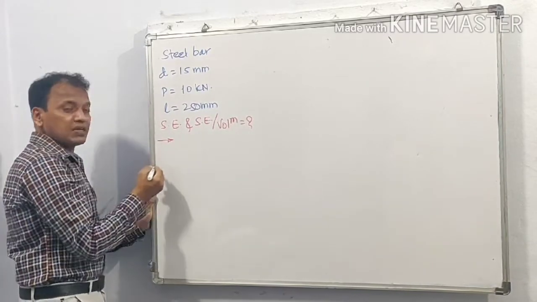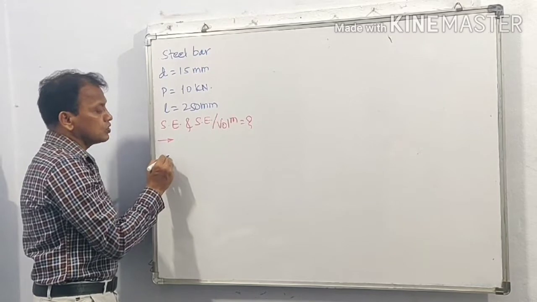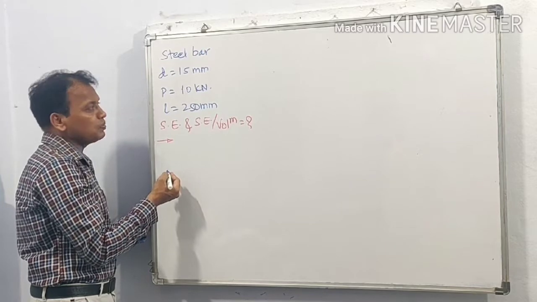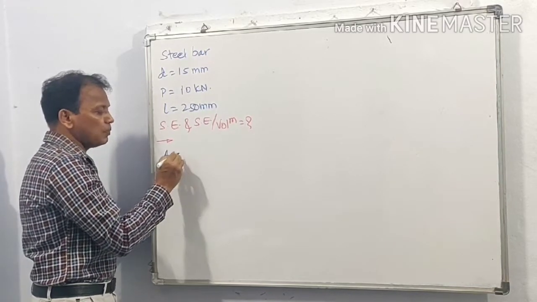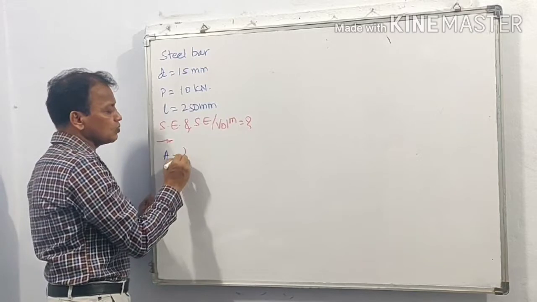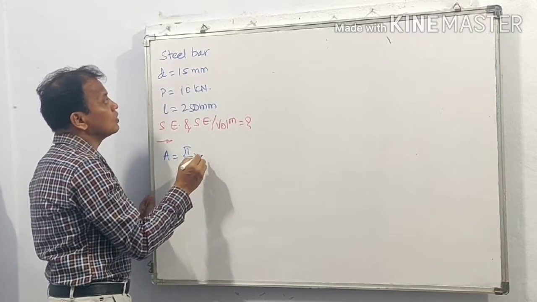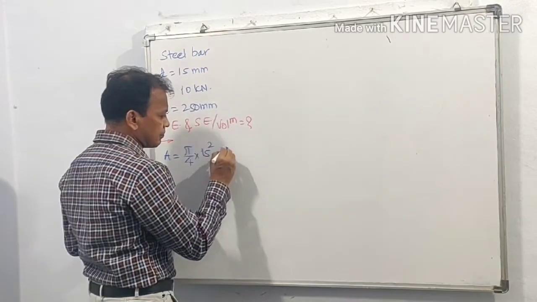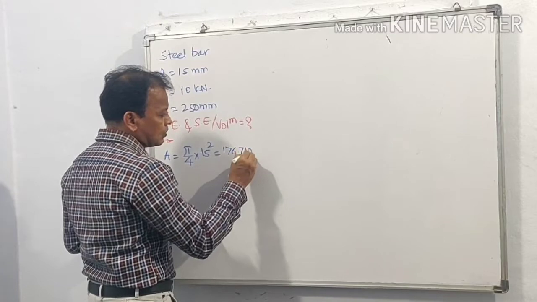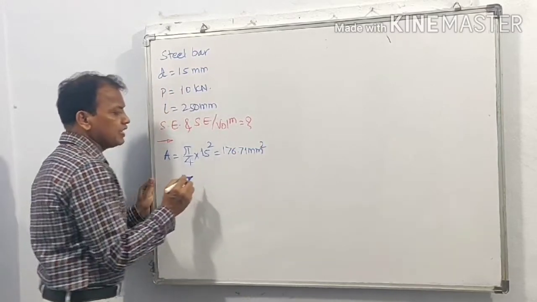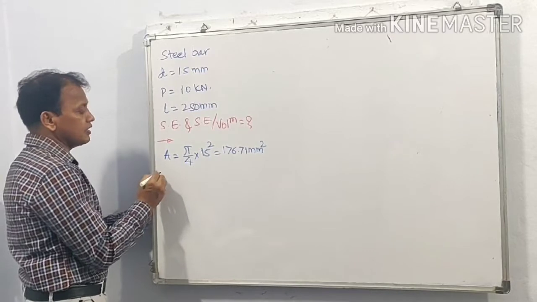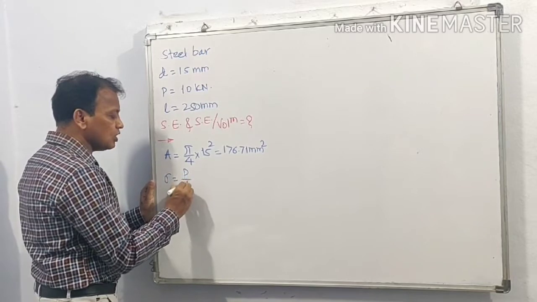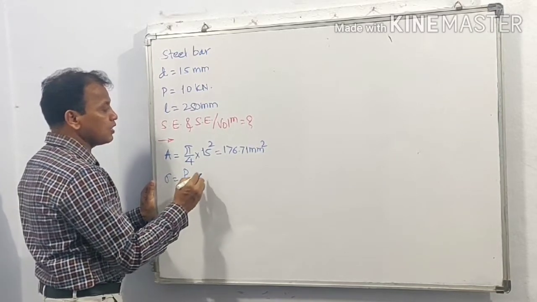So in case of gradually applied load, we know sigma is equal to P upon A. But here diameter is given, therefore cross sectional area is equal to pi by 4 into d square, which is equal to 176.71 mm square. This is cross sectional area. Therefore stress sigma is equal to, as this is gradually applied load, sigma is equal to P upon A, and